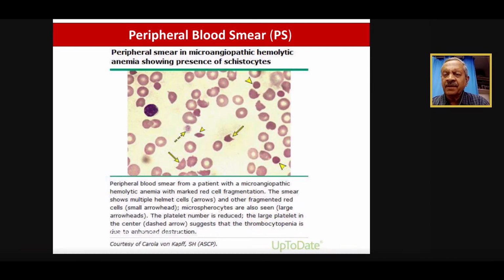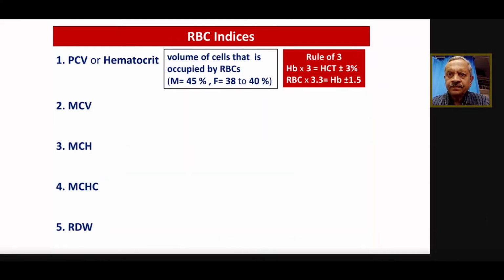But we are coming back to the peripheral smear. Then there are the schistocytes. The schistocytes are the abnormal fragmented cells, and they have different shapes. And a good pathologist can point to this. There may also be clumping of the RBCs showing rouleaux formation, again an evidence of hemolysis. So in patients having DIC, disseminated intravascular coagulation, or thrombotic thrombocytopenic purpura, pathologists give a big help, and we can then take it up further with the hematologist or through certain investigations and diagnose and treat faster.